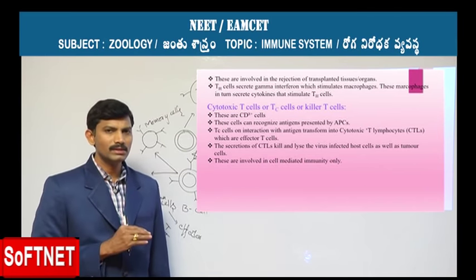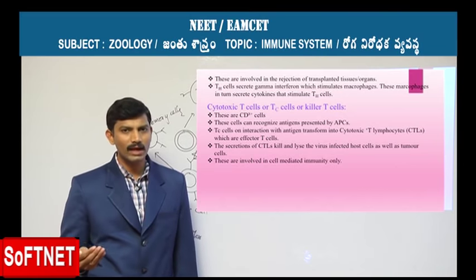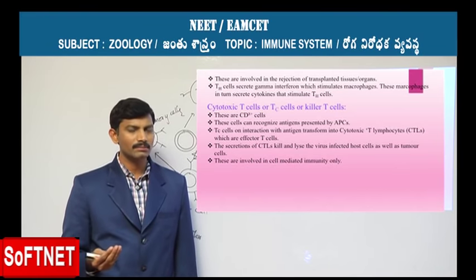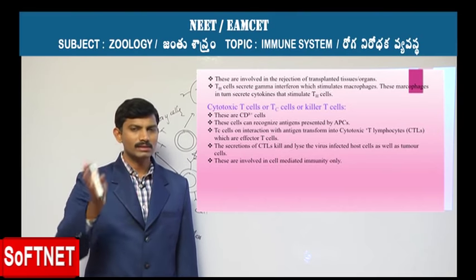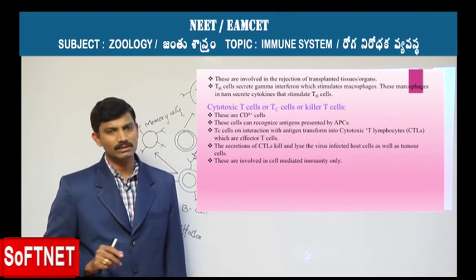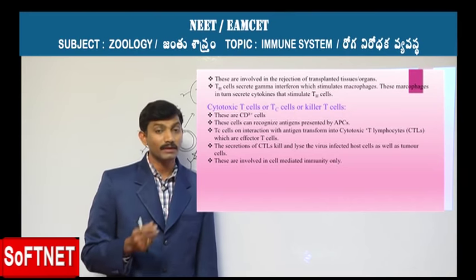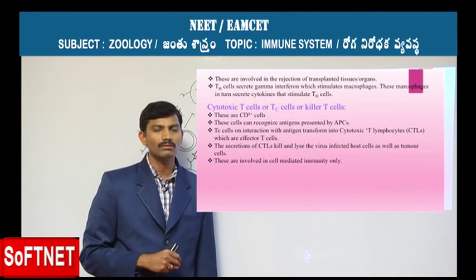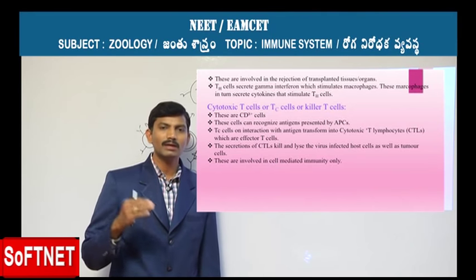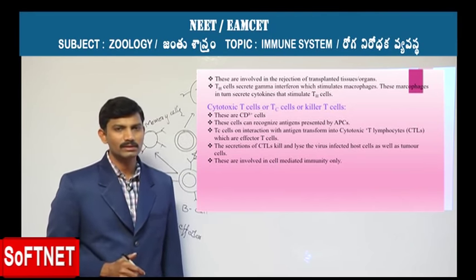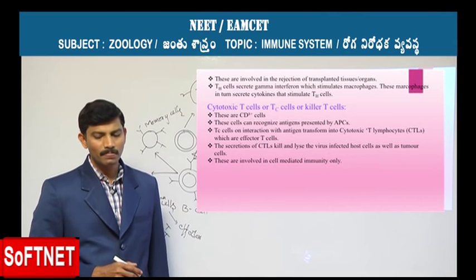Once the TC cells come in contact with the antigen presented by the antigen presenting cells with the help of MHC molecules, the TC cells get transformed into CTL cells, that is cytotoxic lymphocytes, which we call effector cells. They are directly involved in the cytolysis of the infected cells and the altered cells present inside the body.